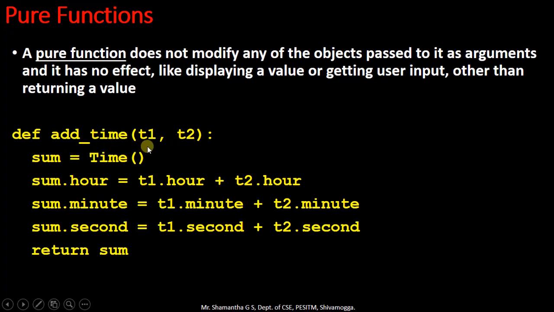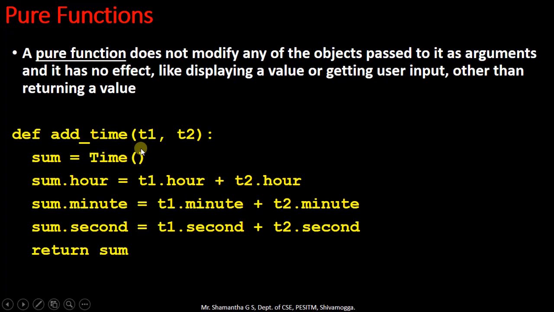It uses another object to get the value of T1 and T2 and returns the object that is being declared here. So we shall see this code snippet. So this is the function add time. This is going to receive two arguments, T1 and T2.